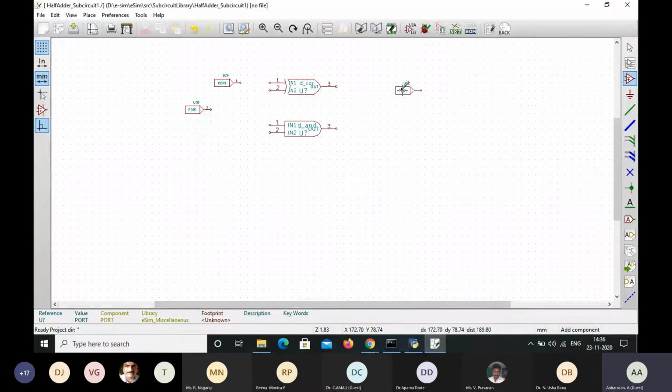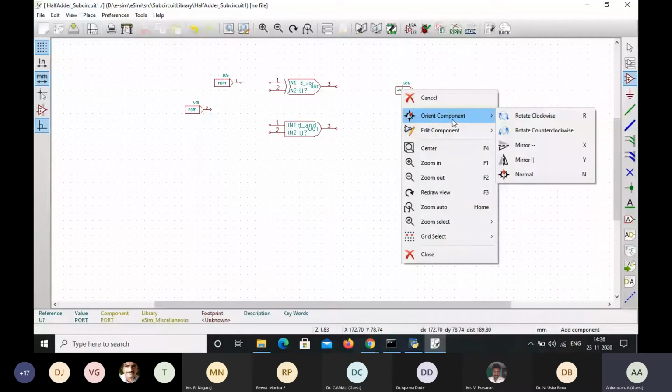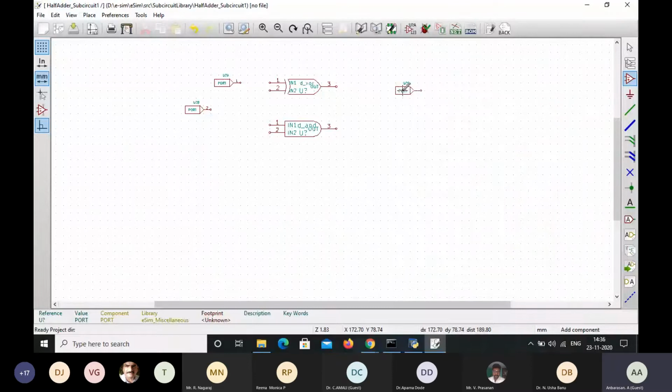Just we have to rotate this. For rotating, either you can select orient component, otherwise just we can simply press R. Just simply press R, it will rotate.